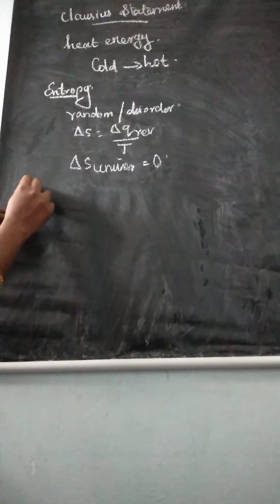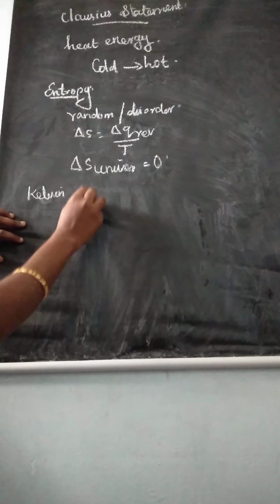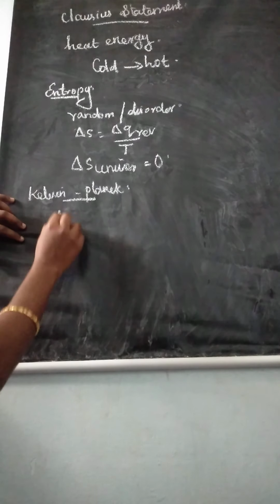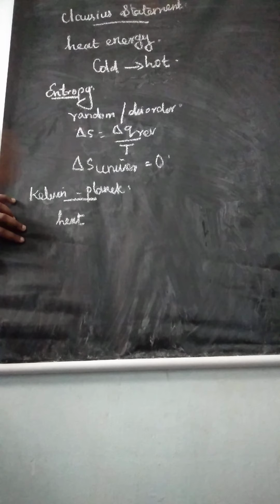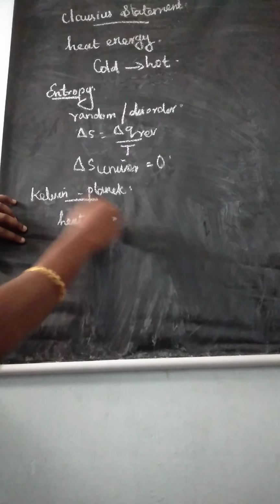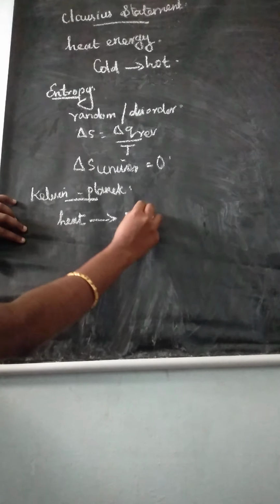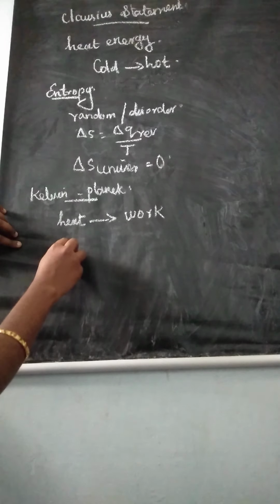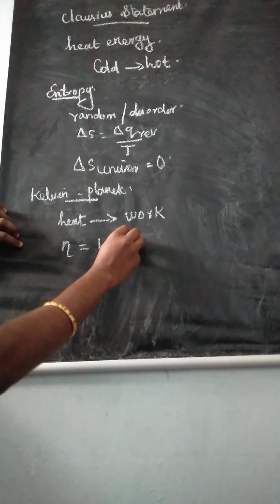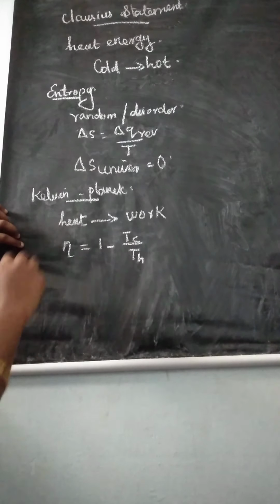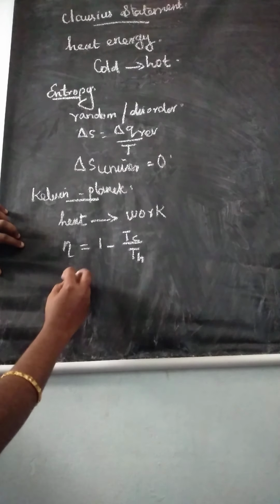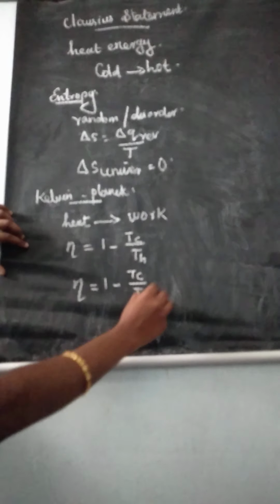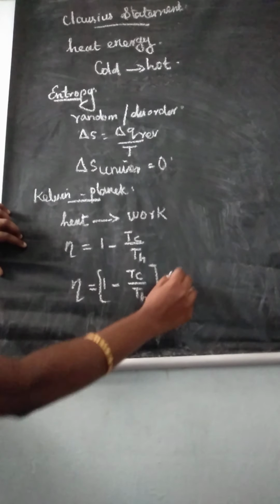Then the second statement we learn is the Kelvin-Planck statement. Kelvin-Planck statement means it is impossible to absorb heat and convert heat to work. And here efficiency we learned: efficiency eta is equal to 1 minus Tc by Th, and percentage efficiency eta is equal to 1 minus Tc by Th into 100. This is percentage efficiency.